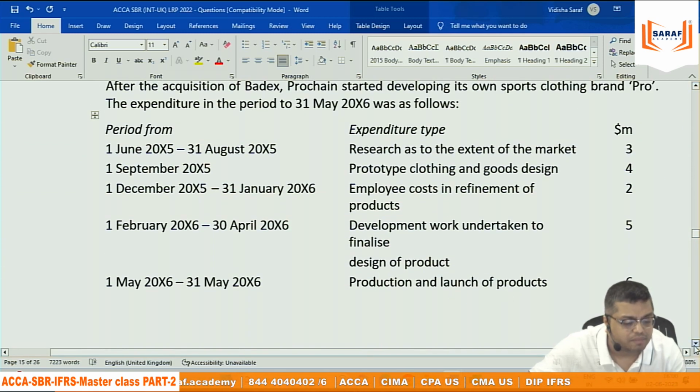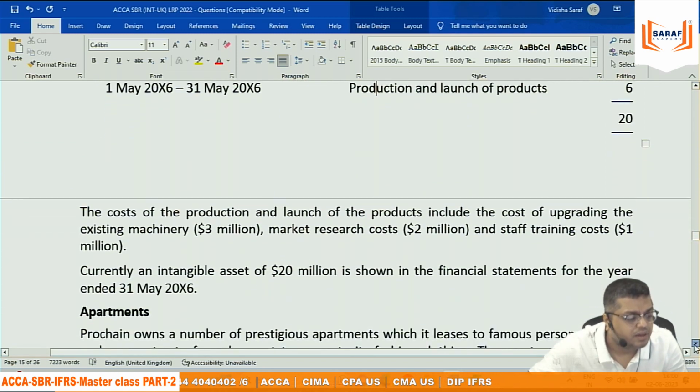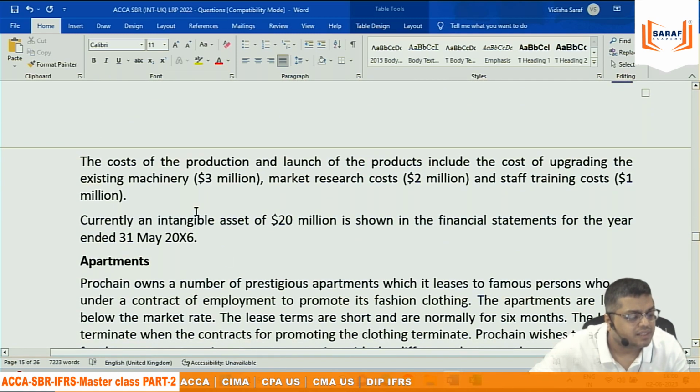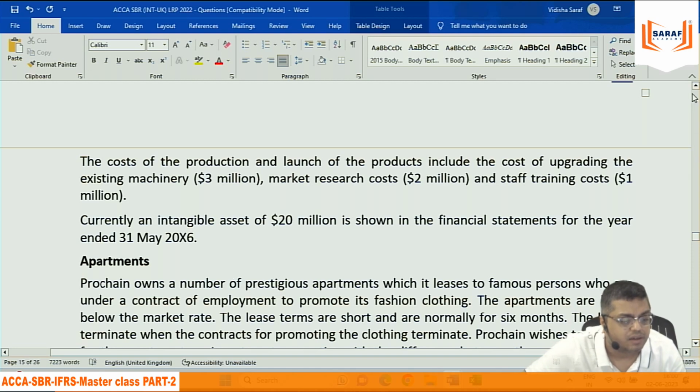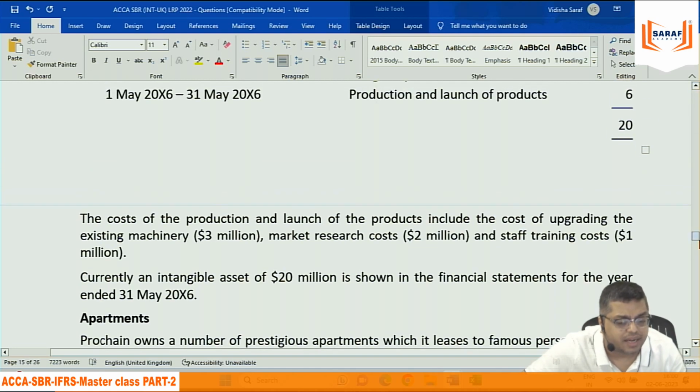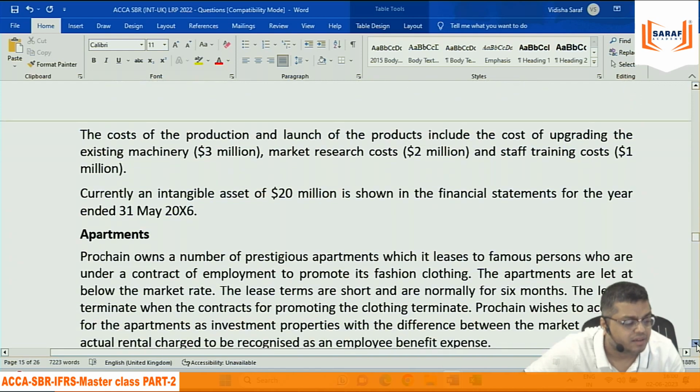This six, they are saying breakup. Six ka breakup. Upgrading the existing machinery 3 million. Market research 2 million. Staff training cost 1 million. Currently an intangible asset of 20 million is shown in the financial statement. For the timing, 20 million entire is an intangible asset.